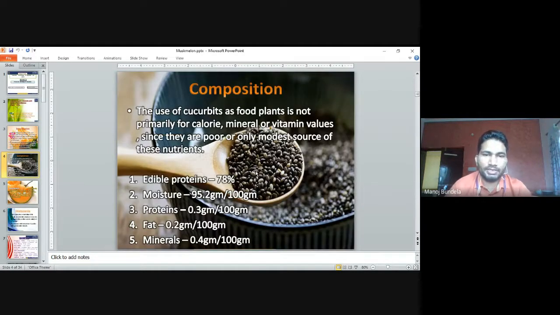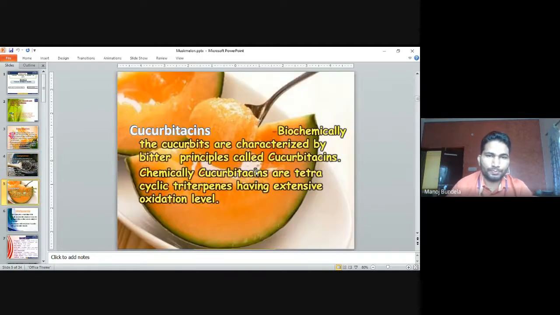But if we develop the varieties, they can grow. The use of cucurbits as food plants is not primarily for the calorie, mineral or vitamin value, since they are a poor or only modest source of nutrients. The edible portion is 78%, moisture content is 95.2 gram per 100 gram, protein 0.3 gram per 100 gram, fat 0.2 gram per 100 gram, minerals 0.4 gram per 100 gram. So these are the composition of fruits.